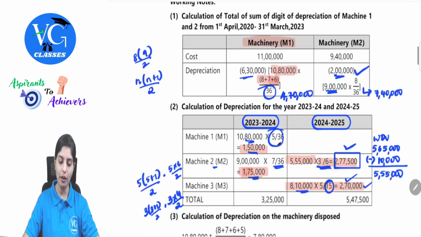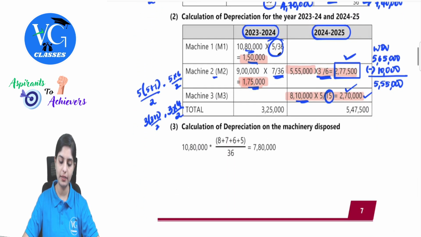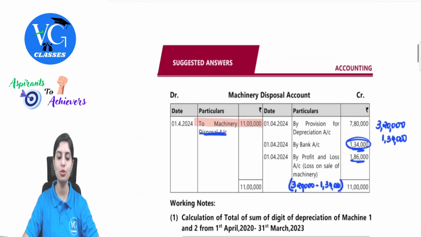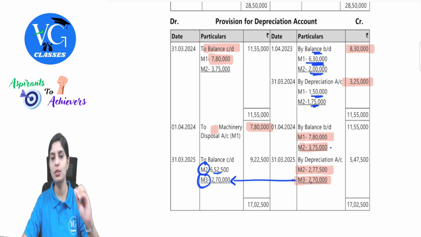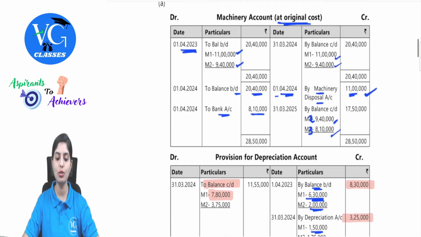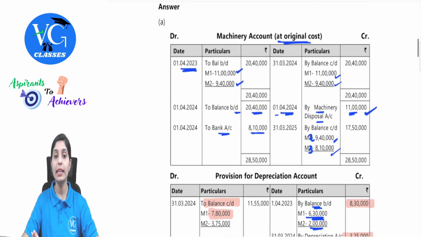Understood? So, as per the examiner's comment, this was one such question where most of the students were not able to do a proper calculation. The simple reason being, for the sum of years digit method, most of the students will just ignore it or just look at the formula and they would not practice any such question. In your institute material also, there is no full-fledged question for this. They have given the calculation purpose of how to do the depreciation calculation under the sum of years digits method.